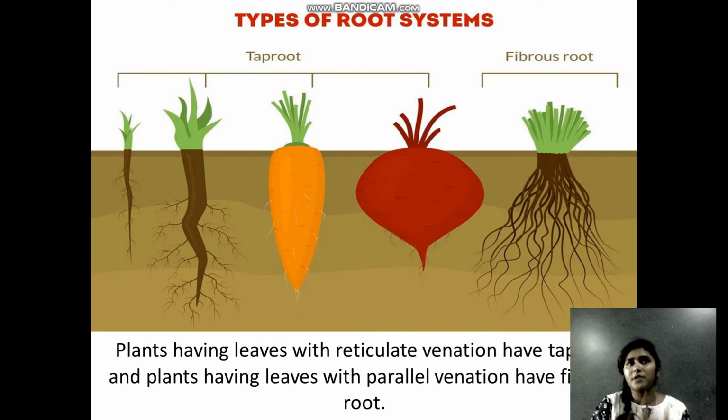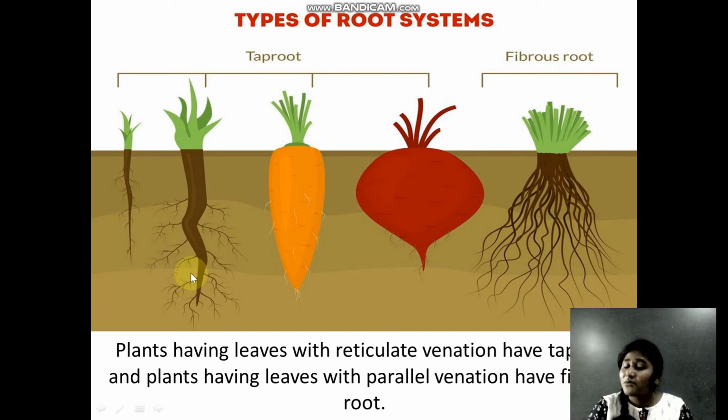So when we talk about roots, again there are two types. Remember students, we have taproot and we have fibrous root. In order not to get confused, when we talk about taproot, just keep in mind the reticulate venation. I want you to focus on the picture and imagine in your mind what will happen. Here you can see in the taproot that you have the main root, and from the main root you have different small roots branching out.